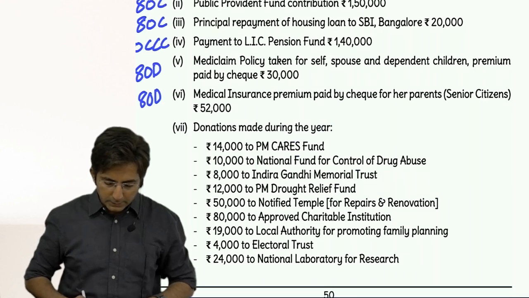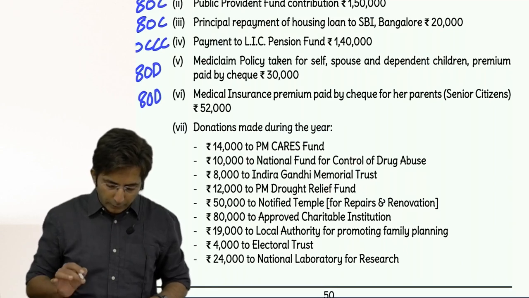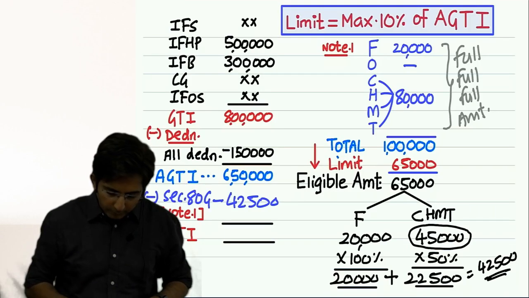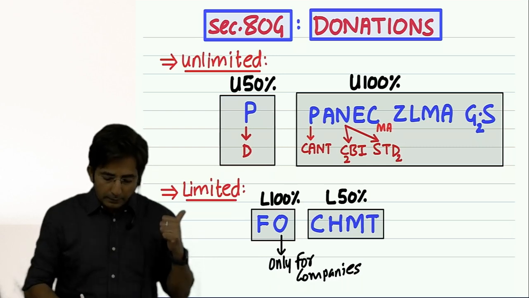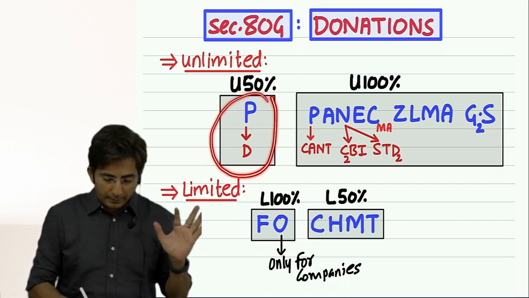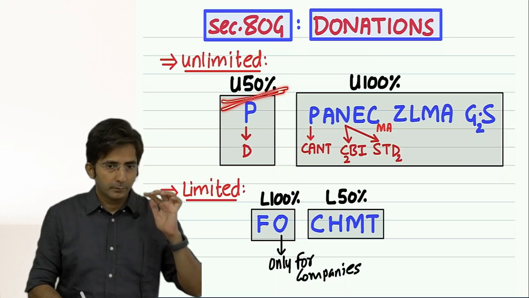Okay, now donations made during the year. For donations, I will give you one method. If you find Prime Minister Drought Relief Fund, write U 50%.